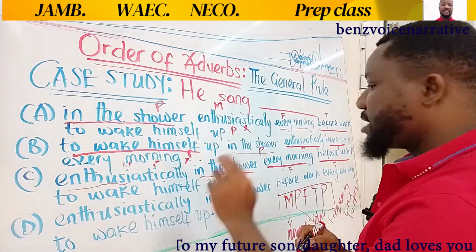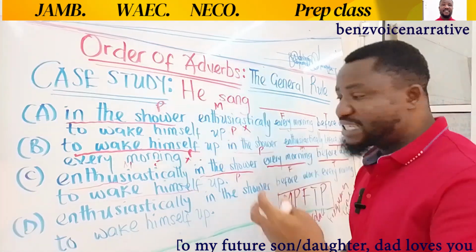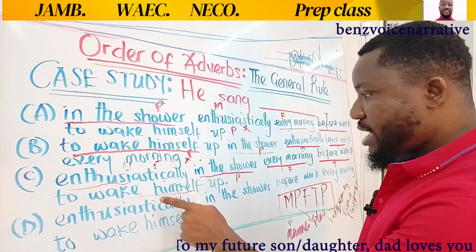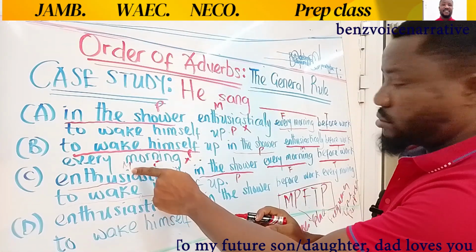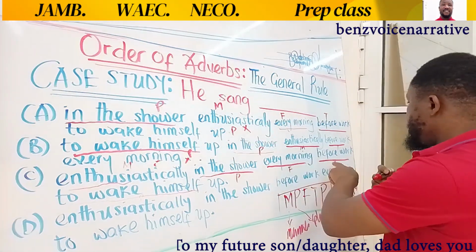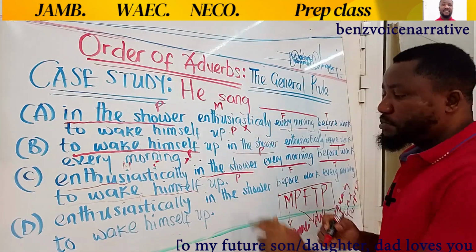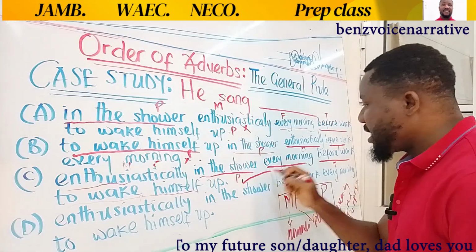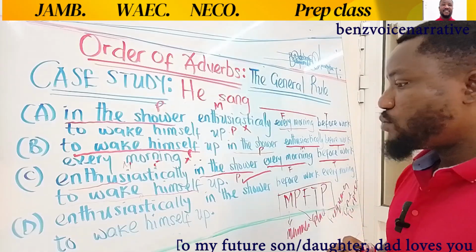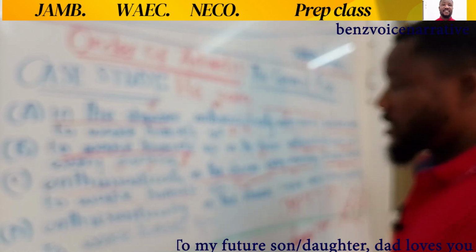And then to wake himself up. This is talking about the purpose, the reason, the essence of him singing enthusiastically. So this is purpose. We have manner, place, frequency, every morning, before work talking about time, and here we have the purpose. So we have MPFTP. That's what makes option C correct. Option C is the right answer, but let's test D with this formula to know whether it's also correct or not.